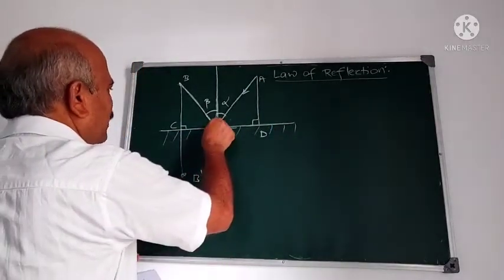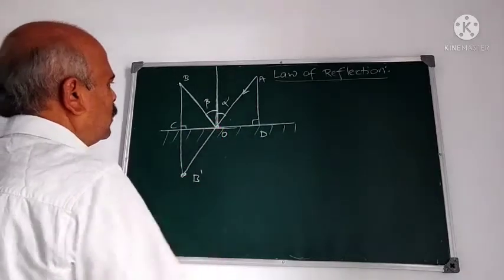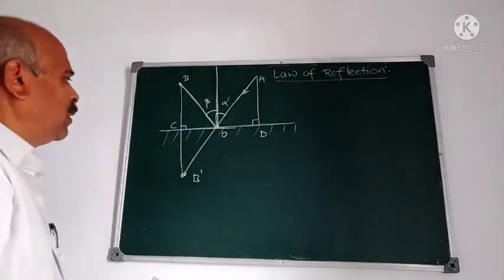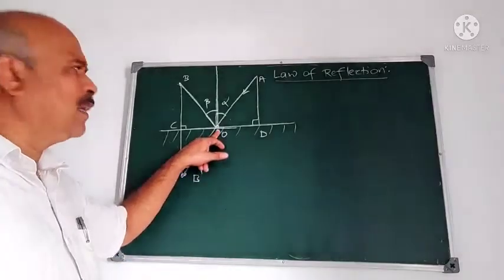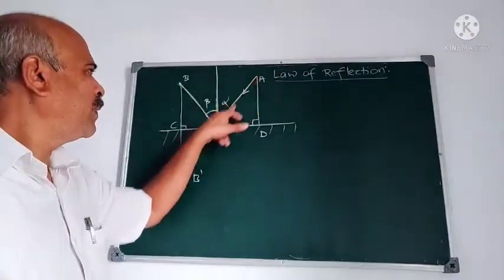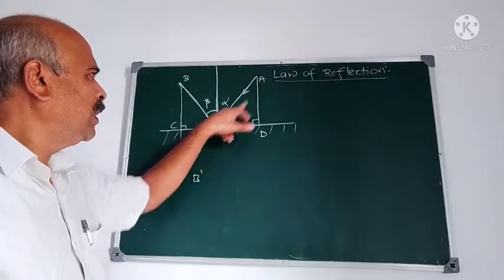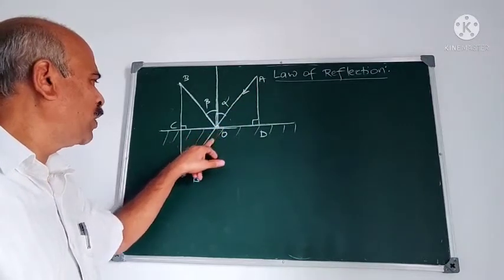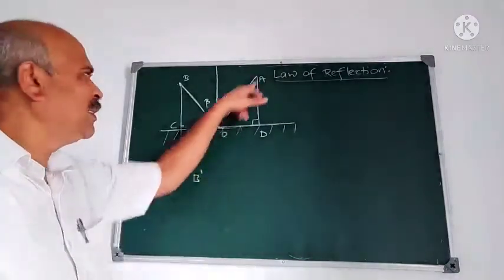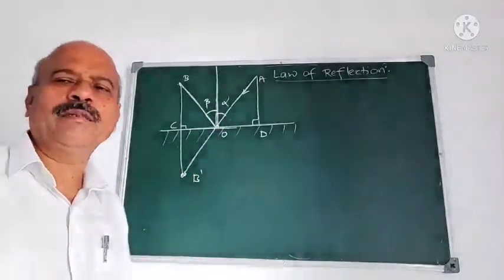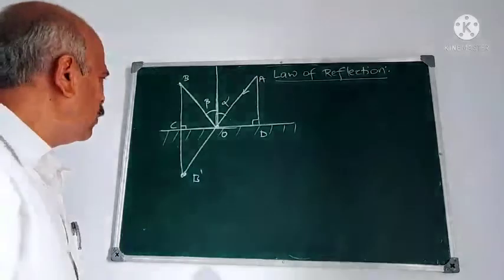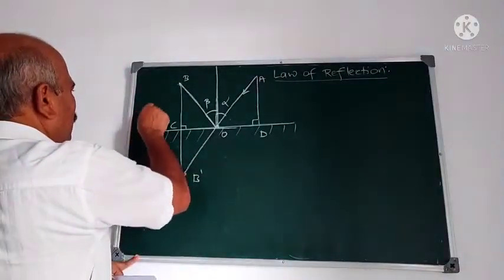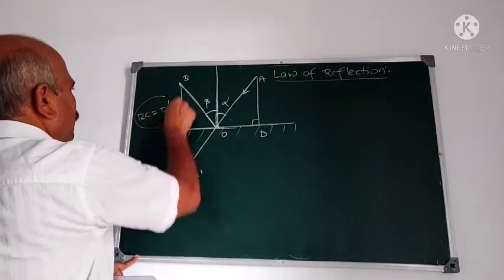Now I join this. Suppose there is no surface or mirror, then light ray it travels to incident at O, it further travels to B dash here. It is a straight line. AO B dash is a straight line. Now BC is equal to B dash C. We assume this.